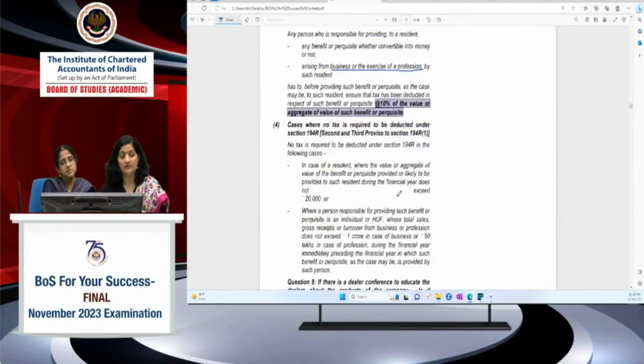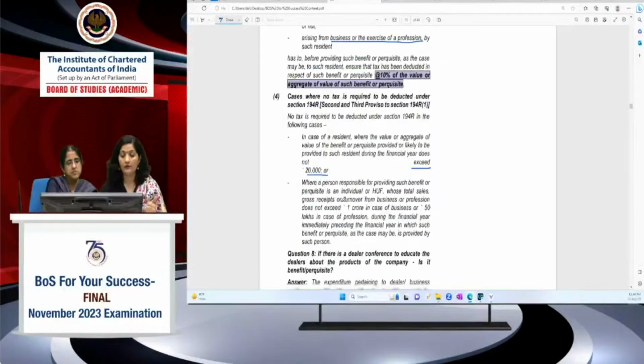The provisions will not be attracted where the perquisite value does not exceed 20,000. If it exceeds that, then you have to deduct the TDS at the rate of 10% on the whole amount, but up to 20,000 you need not deduct.